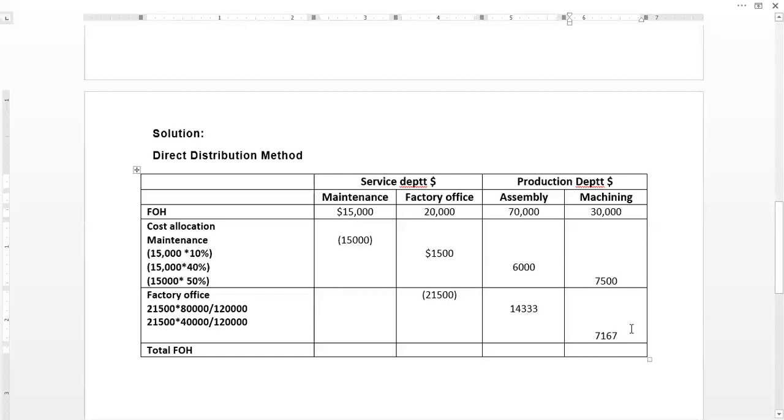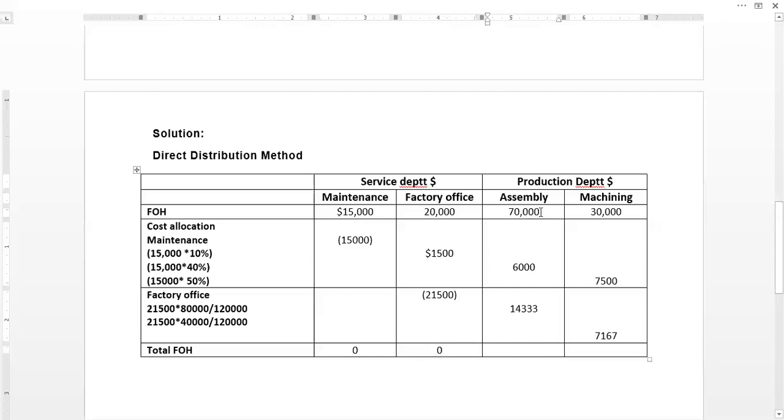Now we will be totaling the figures in these two production departments, because the topic here is allocating the service department cost to the production departments so that the product cost can be calculated. Here we are going to total vertically. Maintenance department is left with no cost because we have distributed all of the cost. Factory office is left with no cost because we have distributed all of the cost. For production department number one, which is assembly department, we will be totaling the total FOH here.